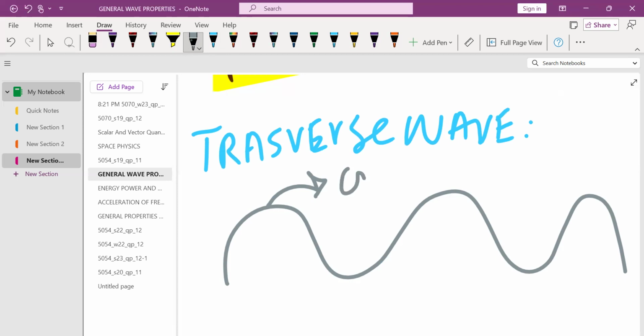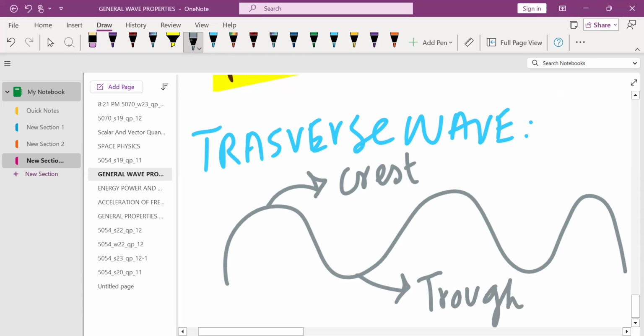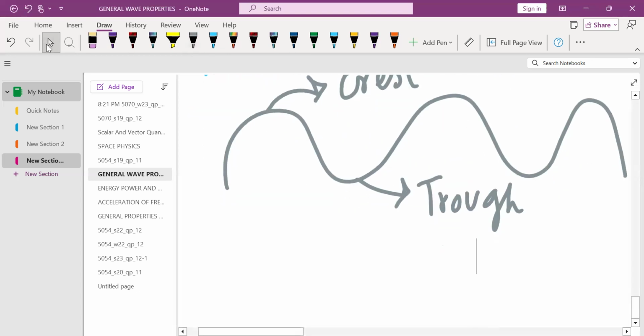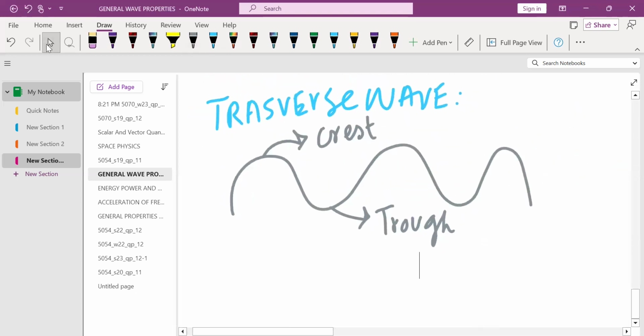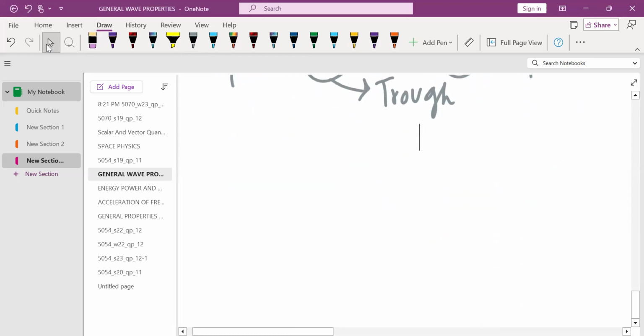This point is known as crest. You need to remember this because it may come in P2 or P1. And this lower point is known as trough. You need to memorize the definition of crest and trough. A transverse wave consists of crests and troughs. This MCQ may come in P1, or if the definition comes in P2, you need to write this too. What is a crest? What is a trough?